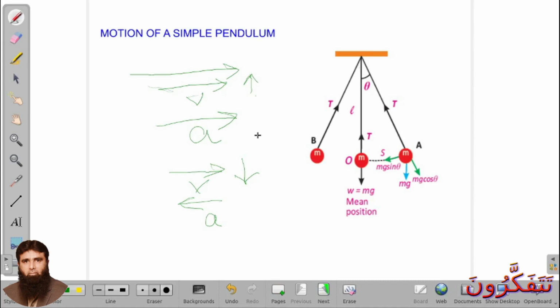And if we consider velocity, then acceleration will be in the direction of velocity only in that situation when velocity of a body increases, and when velocity of a body decreases, then acceleration will be in opposite direction to the velocity. Okay, so these some points you have to remember before studying the next topic.